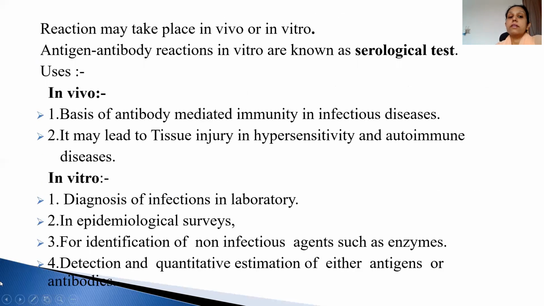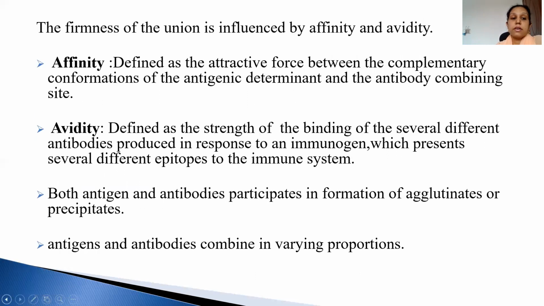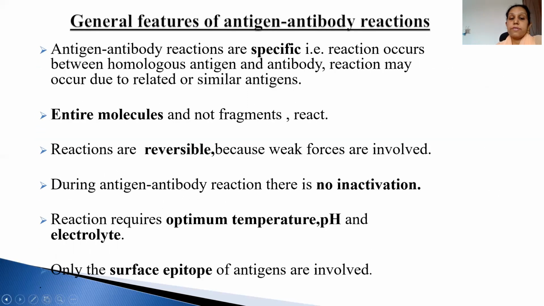So coming to the general aspects, what are the general aspects? We have learned first and foremost that it is reversible. And second, it is specific. A specific antigen goes and attaches with a specific antibody. The entire molecule has to be attached. Then we don't want any activation or inactivation in this. There is no inactivation in it. We want some optimal temperature, pH, and electrolyte to be maintained. And only the surface epitope of an antigen is involved. Only the surface. So these are the salient features which are involved.